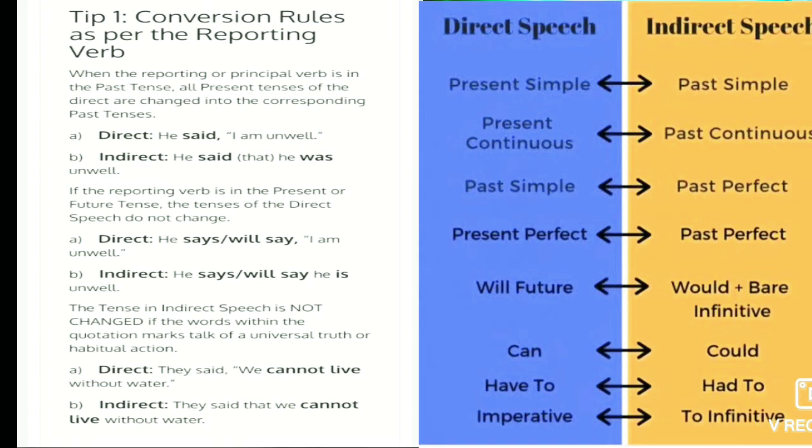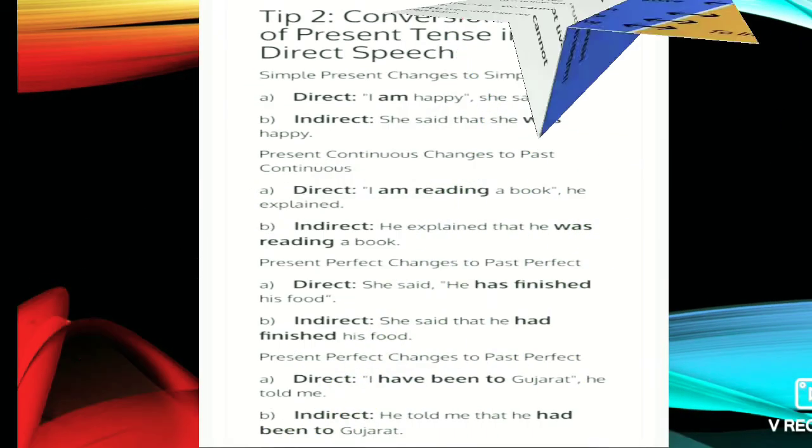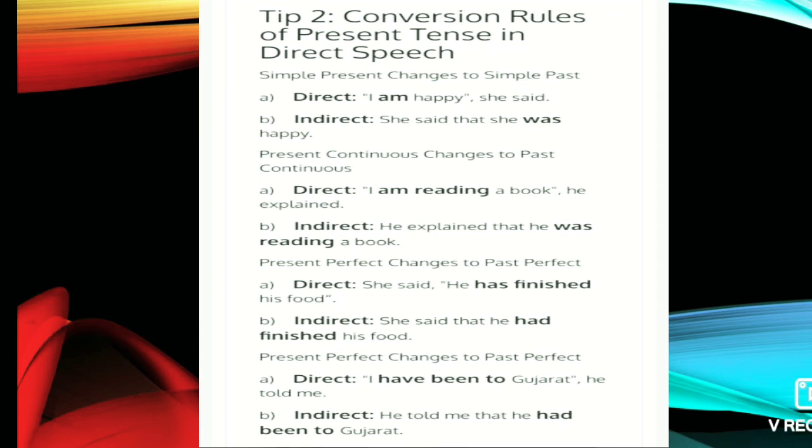Here one example sentence is written: he says, I am unwell. So here he says that he is unwell. So we do not have to change. Second rule, simple present changes into the simple past. How? Here one sentence is written: I am happy, she said. She said will be written in the beginning, or you can write it at the end also. So don't be confused, students. So here it will be said that she said that, I will change into she, am will be changed into was. She was happy.